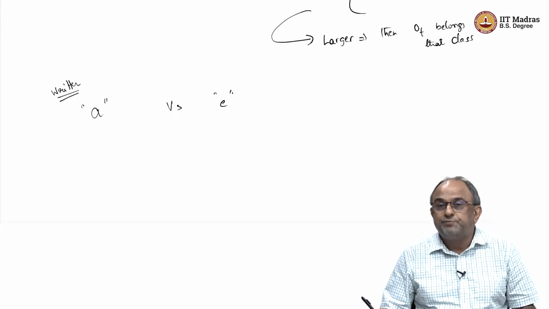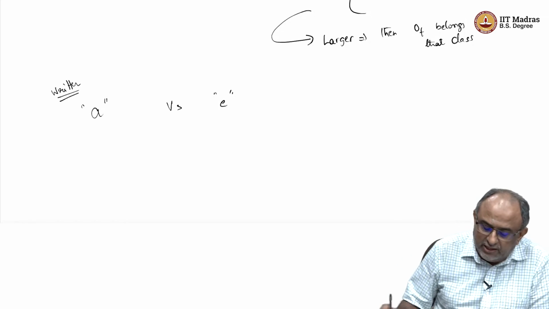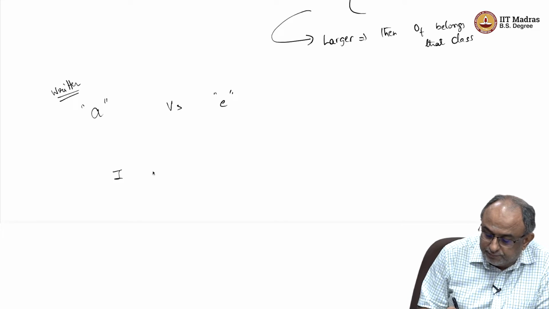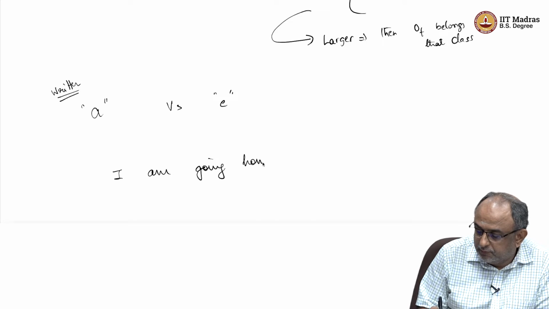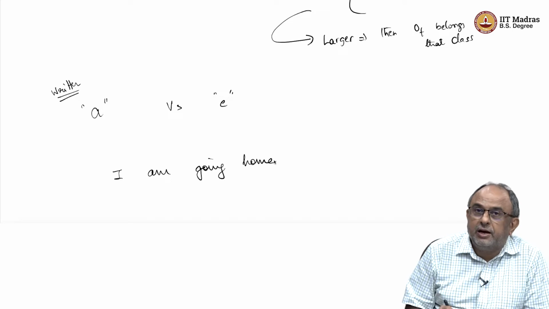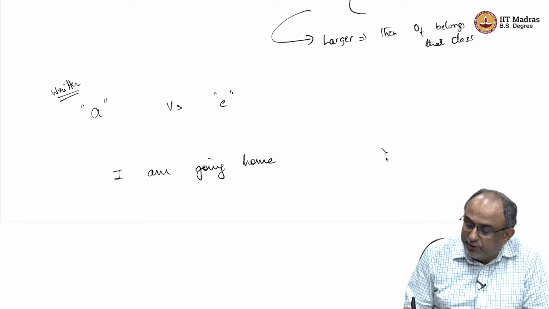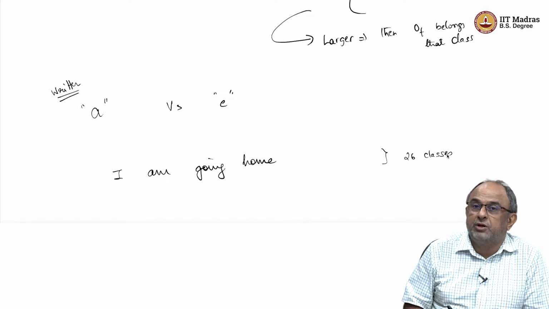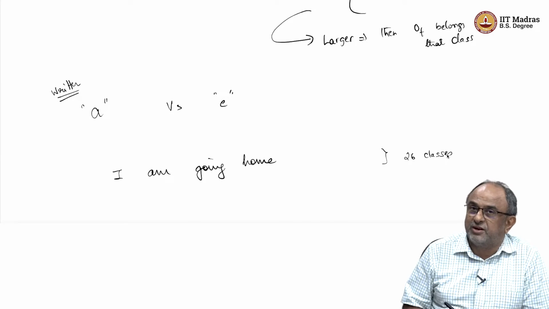But the problem in handwriting recognition is that when I write a whole sentence, I now have more classes. There will be 26 classes to worry about, correct.